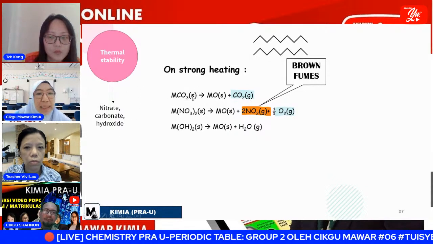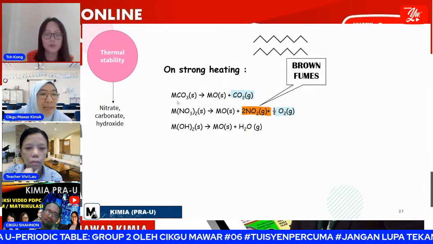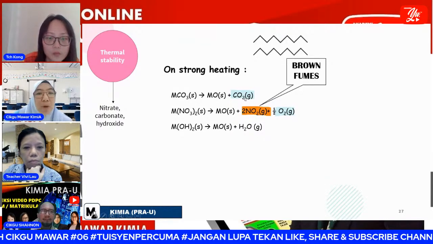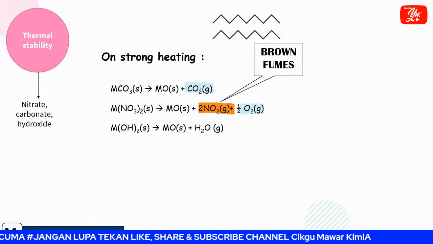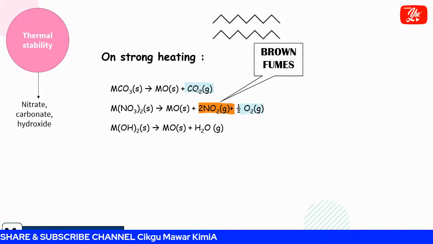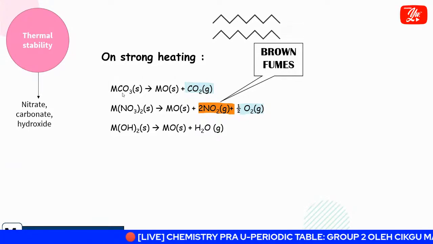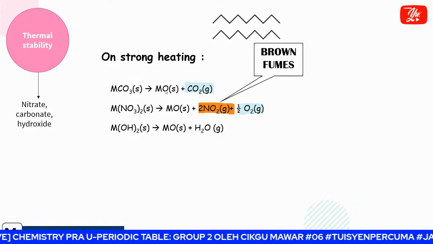When we heat the compound, what you must know is that from the carbonate compound, the first thing that must appear is 1 mole of carbon dioxide gas. Ada satu jenis gas saja yang akan form, yang akan release, which is carbon dioxide, a colourless gas. So from carbonate, we form carbon dioxide gas and also group 2 oxide.